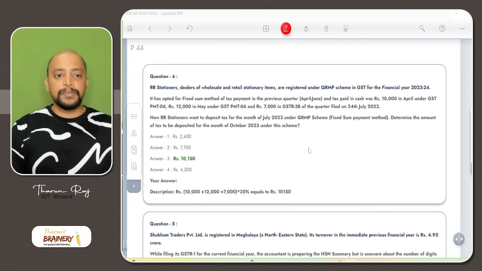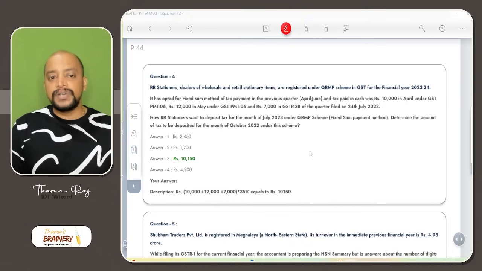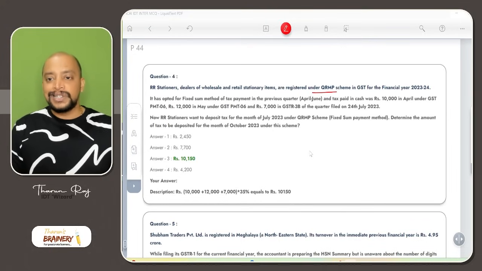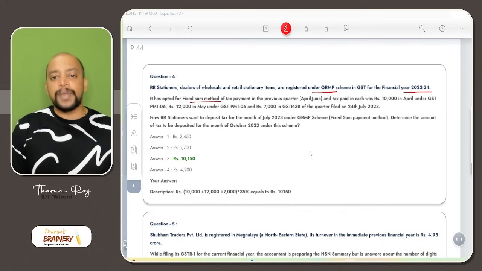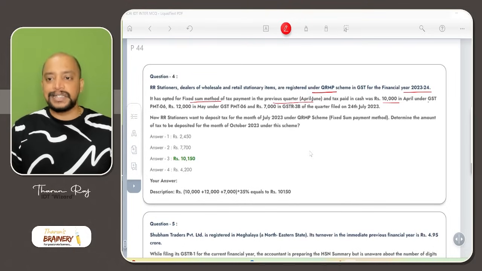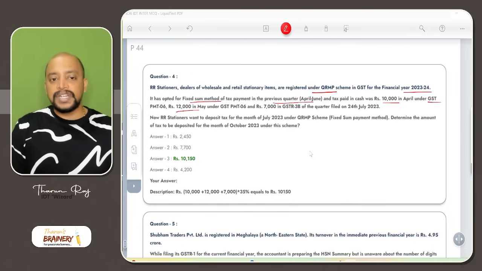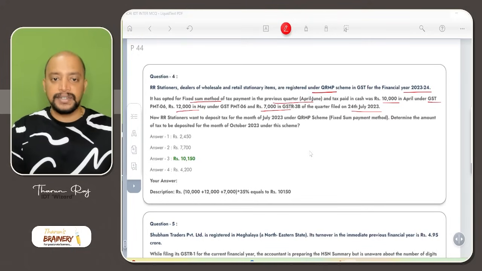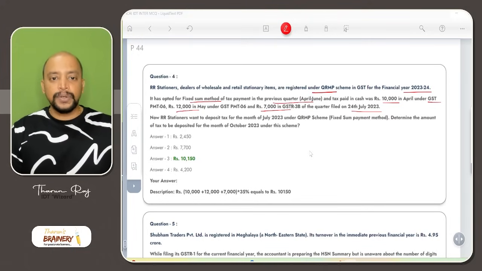Then question number 4. RR Stationaries, dealers of wholesale and retail stationery items, are registered under the QRMP scheme in GST for the financial year 23-24. It has opted for the fixed sum method of payment in the previous quarter, April to June, and tax paid in cash was 10,000 rupees in April under GST PMT 6, 12,000 rupees in May under PMT 6, and 7,000 for the quarter, July. So under the fixed sum method they have made this, and so for the previous quarter, April to June.